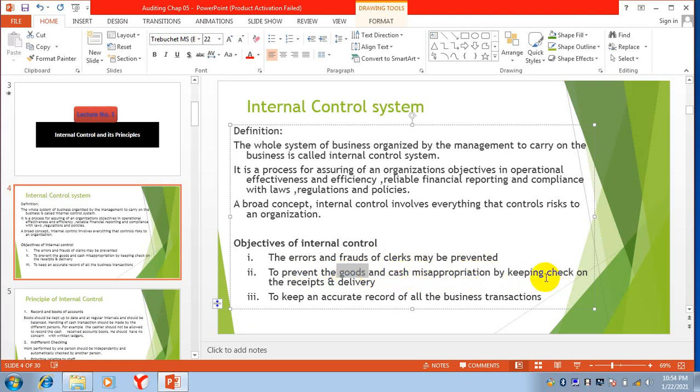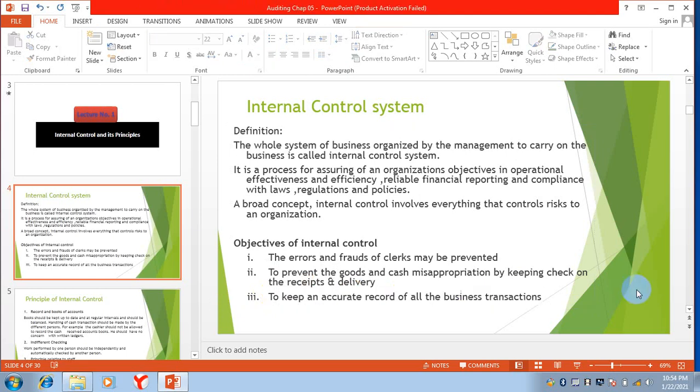So the purpose of internal control is to control this misappropriation of assets and cash, receipts and payments, and to keep an accurate record of all the business transactions. There is another objective, to keep an accurate record of the transactions of the business.